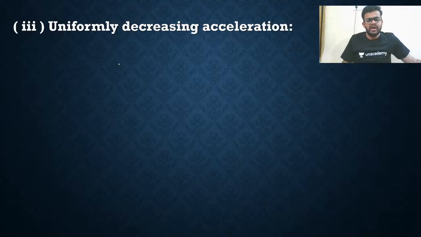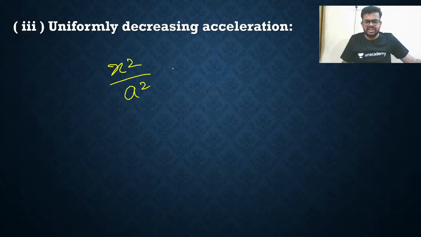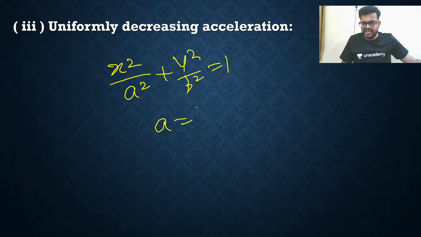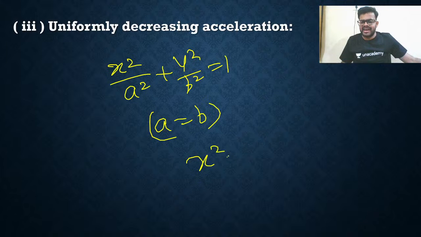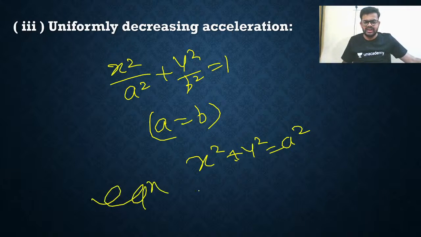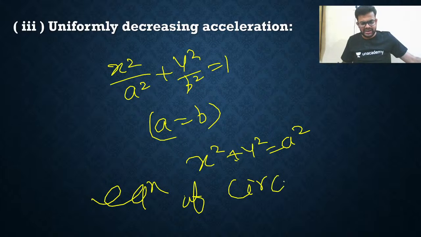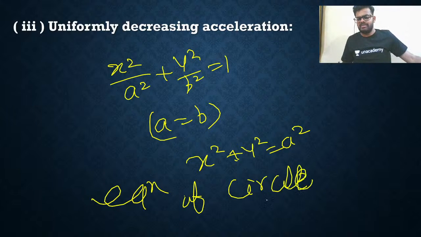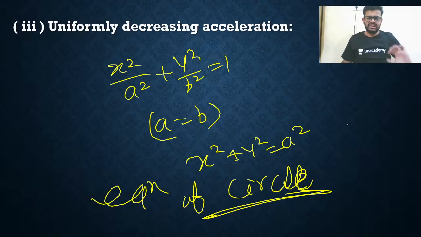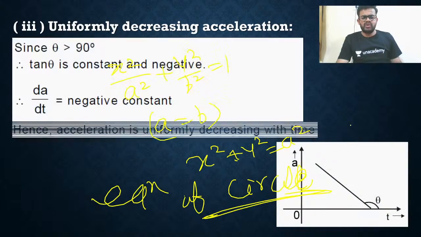Yes. Now, I told the equation of ellipse. Rajni is reminding me. So x square upon a square plus y square upon b square is equal to 1. If a is equal to b, then directly I will say x square plus y square is equal to a square. This is the equation of a circle. That's all you remember. Yeah. So now let us move to the next slide.